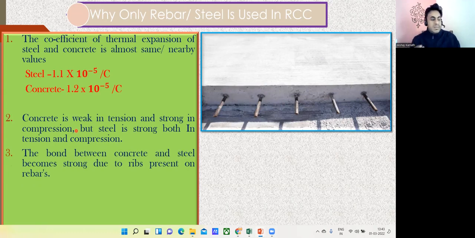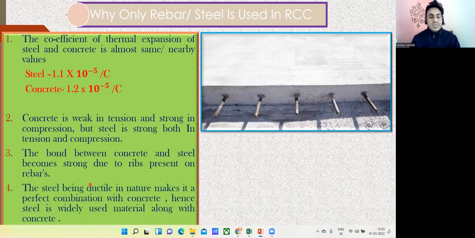Third, the bond between the concrete and the steel becomes strong due to the ribs present on the rebar. If you look into the rebar, you can see small ribs here, right? It's a kind of rib here. Since the surface is rough, once the concrete starts to coat the surface of the rebar, there's a good bonding between them, and it's very difficult for you to pull it out because of the ribs present here. So that is the third reason why there is a good bond between the concrete and the steel.